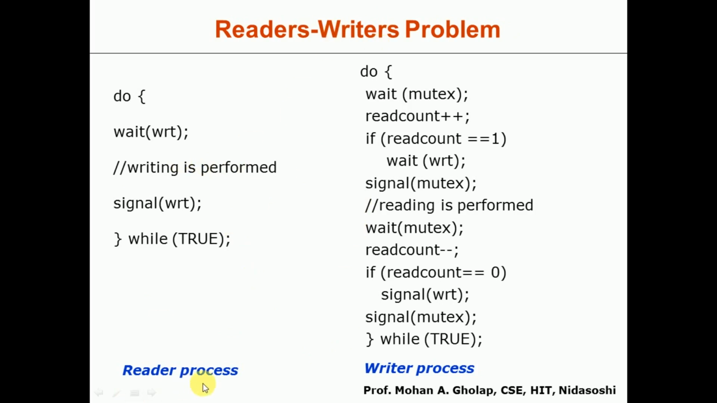By this, the process can be implemented like this. Here we have a do while loop. Initially it will call wait of WRT. Wait of WRT means it will check whether any writing process is carrying on. As per the second condition, whenever a writer process is ready to perform the write operation, it should be allowed, and it should be given exclusive access. At that time no other reader process should be allowed. So if any write process is carried out, it will simply call wait of WRT.